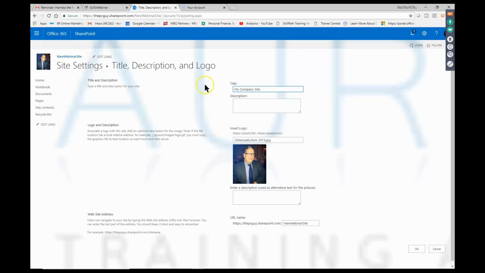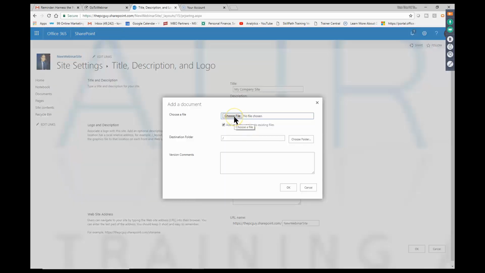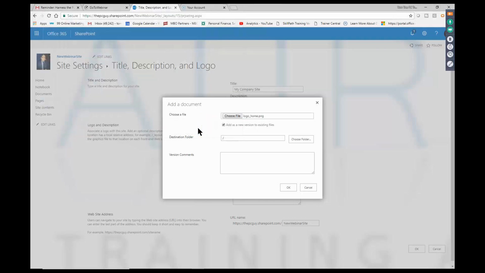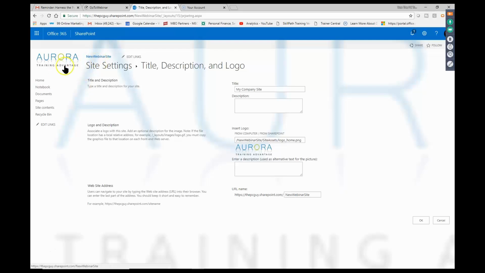Now let's go ahead and pick a different picture. So I'm going to go ahead and say choose a logo from the computer. And I'm going to go back and choose a file again. And I'll use that same one that we just used. So I'll pick that one and I'll pick open. And at this point, it's going to upload that file. And I'll pick OK. Perfect. Now we're getting somewhere. So now we have the logo that I want right there.